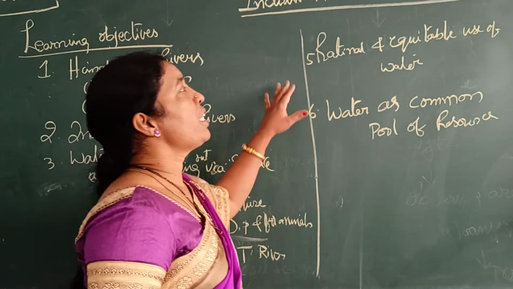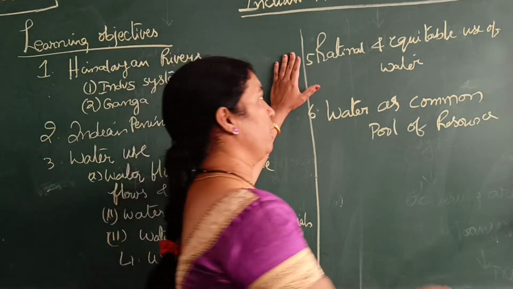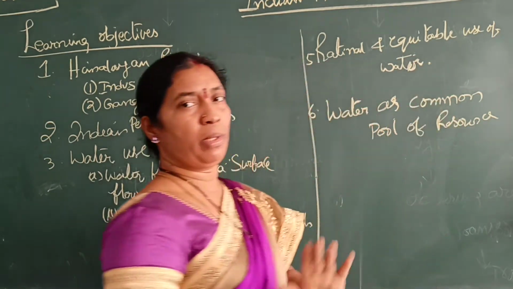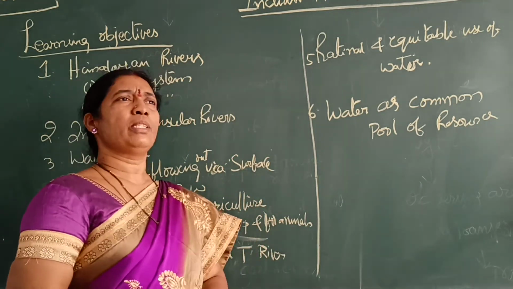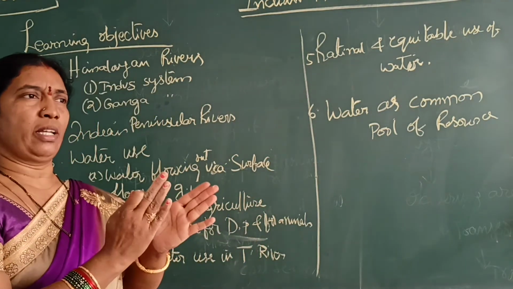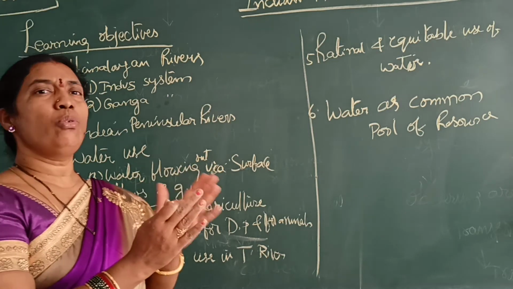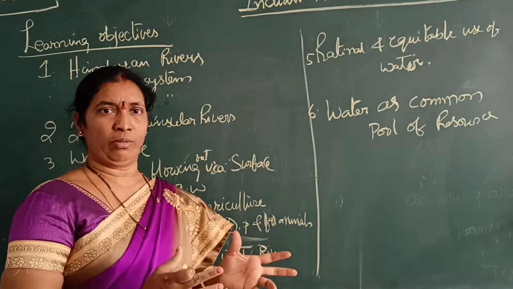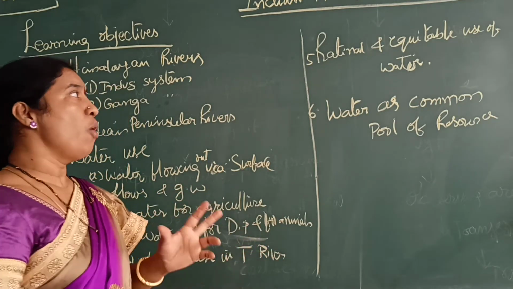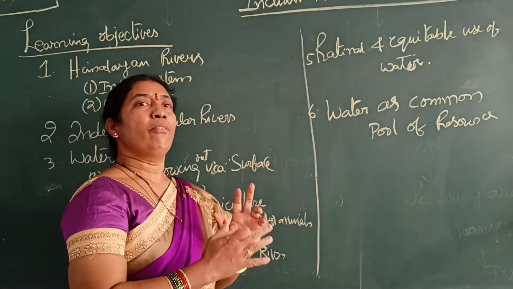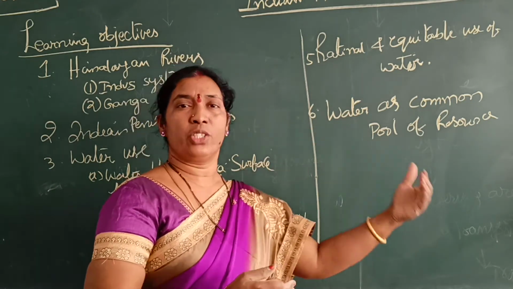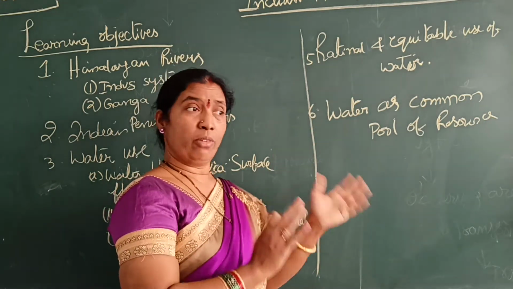Next is rational and equitable use of water. This is more important. So what is the rational and equitable use of water? Rational means we have to keep some rationing. That means we have to use it very carefully, sustainably. Sustainably means we have to use whatever we want, and even for the next generations also we have to give the water.